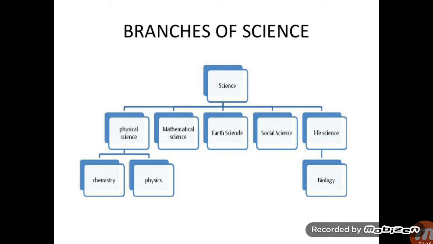So here are some branches of science. Science is divided into physical science, mathematical science, earth science, social science, life science. Physical science is the study about non-living things, and it is further divided into chemistry and physics. Life science is divided into biology, and biology is further divided into botany and zoology. And social science is divided into economics, sociology, psychology and geography and so on.